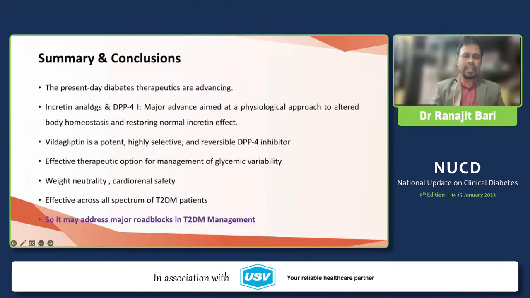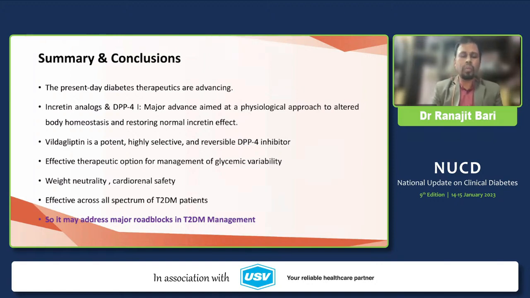So to summarize, present-day diabetes management is a therapeutic challenge because many drugs are available, but obviously there are pros and cons between these drugs. Incretin mimetics are pathophysiology-oriented drugs addressing the main defects in the ominous octet. Vildagliptin is a potent, selective and reversible DPP4 inhibitor. It is an effective option in the management of glycemic variability.